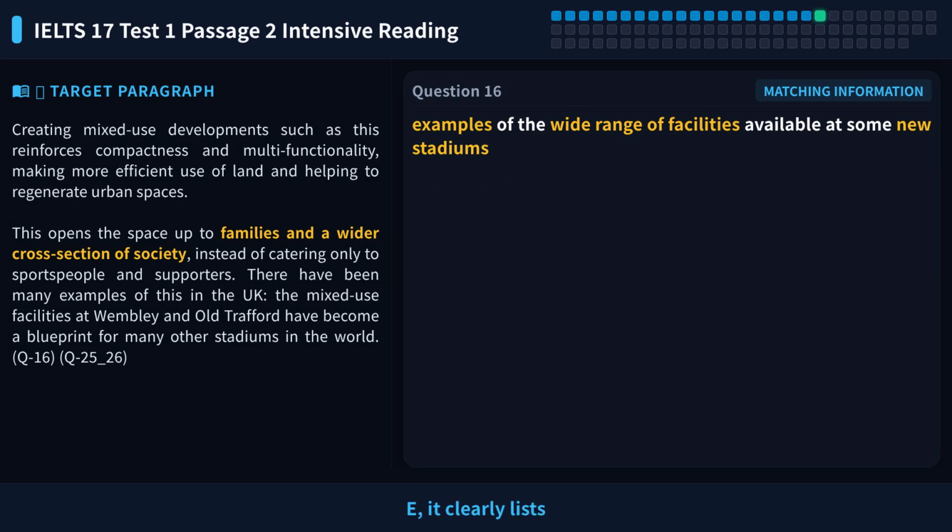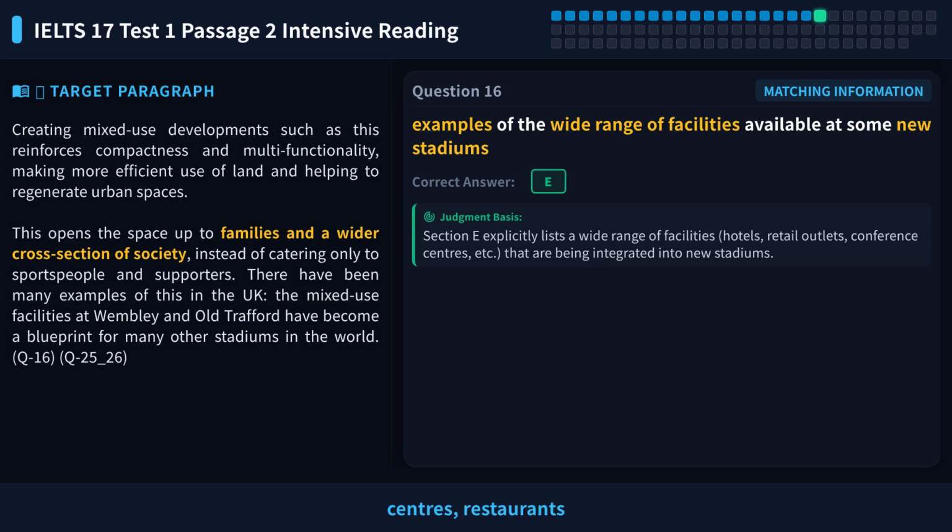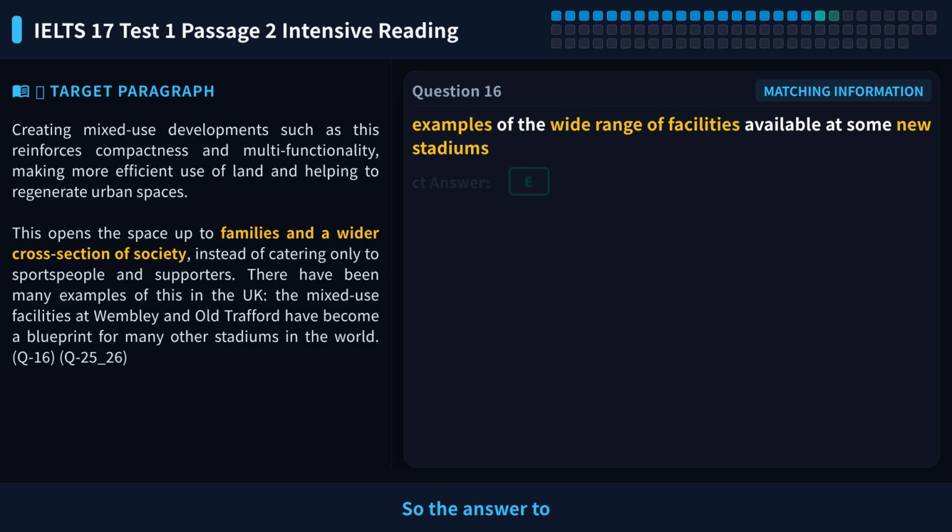Scanning paragraph E, it clearly lists hotels, retail outlets, conference centers, restaurants, and bars, a perfect match for the question. So the answer to question 16 is E.